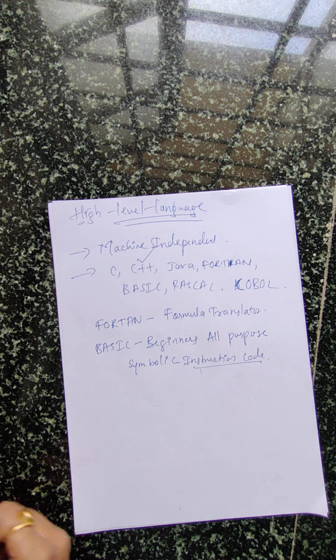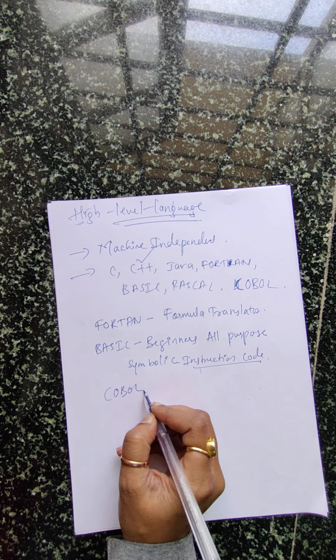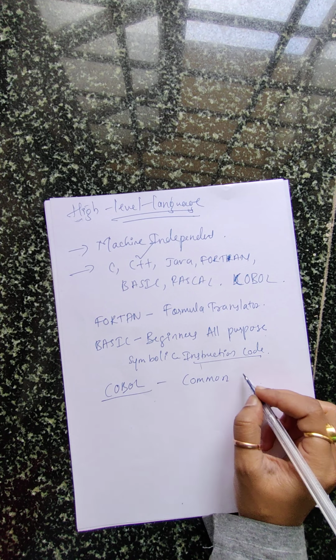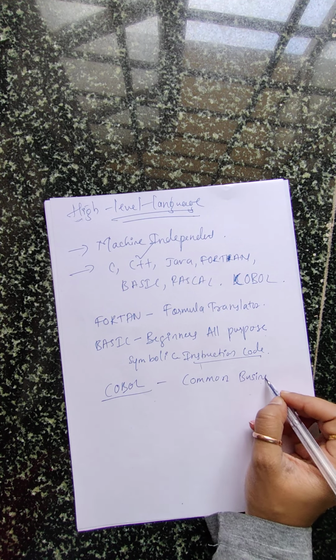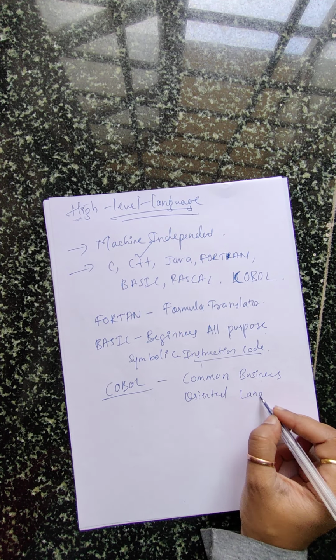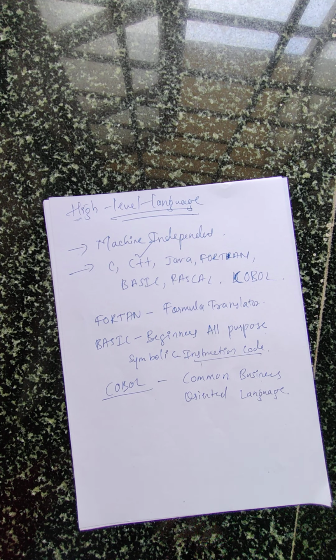Next we have COBOL. The expansion of COBOL is common business oriented language. Common business oriented language, that is the long form of your COBOL. And next comes your Pascal. We don't have any expansion for Pascal. Pascal is a name, like Pascal and machine, how we had, like that the name Pascal is there. We can just say it is an all purpose language, like that also you can say it. We don't have the expansion for that.